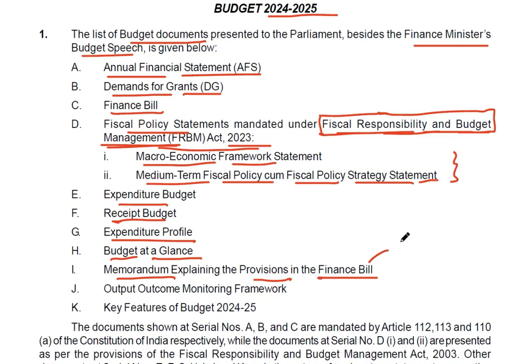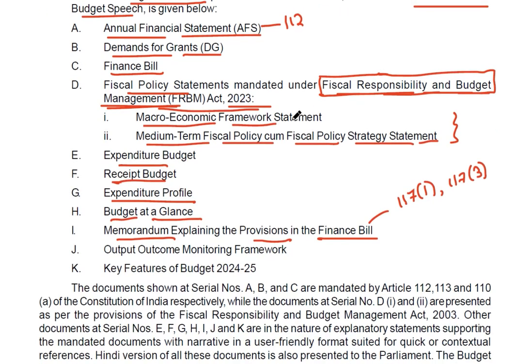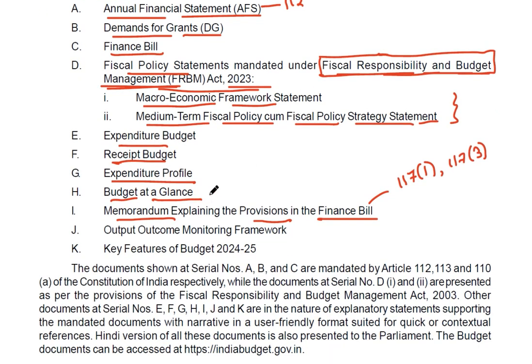A Finance Bill comes under Article 117. There are two Finance Bills, under 117(1) and under 117(3). The Annual Financial Statement comes under Article 112. Then the Money Bill comes under Article 110. These are some of the articles which are important from your exam point of view.